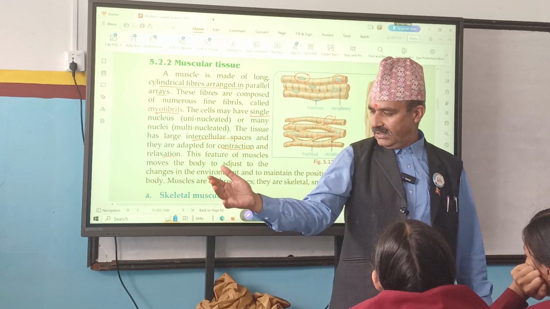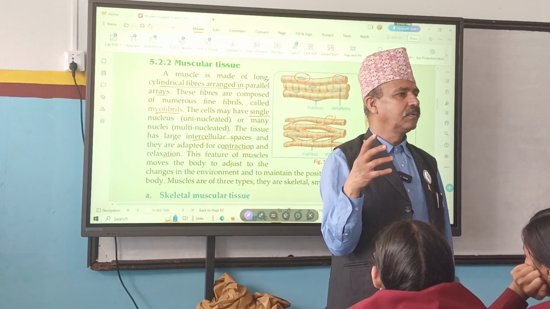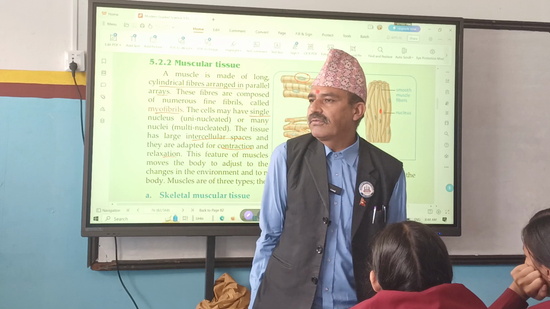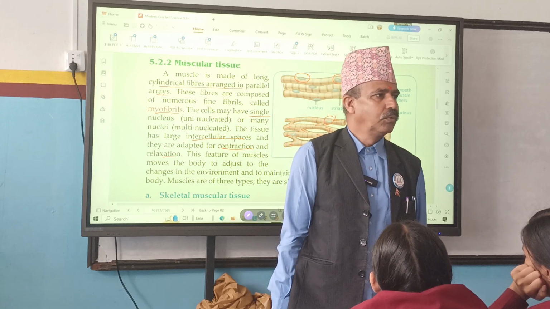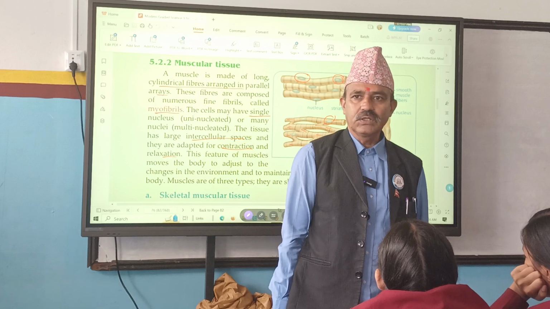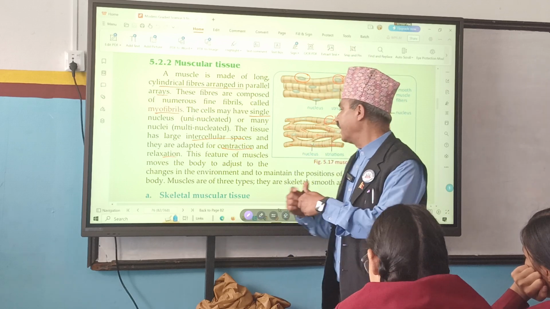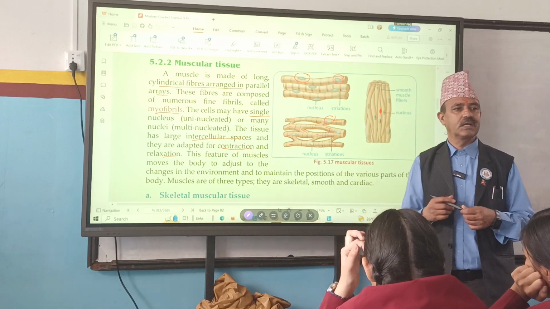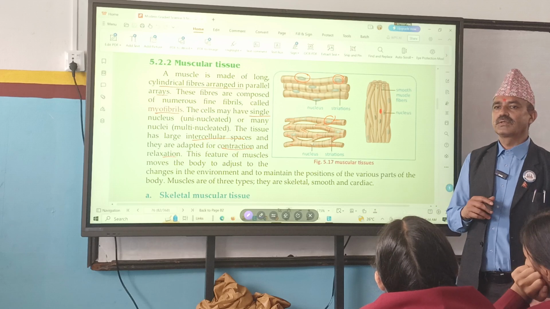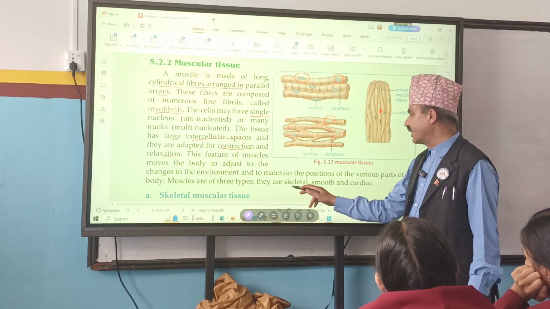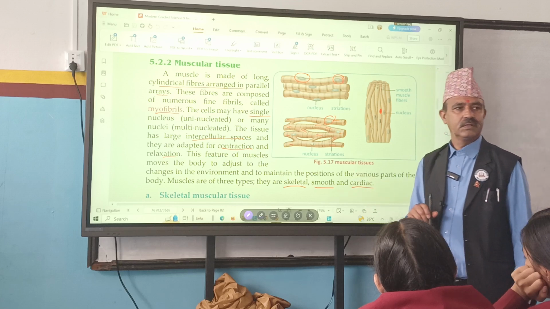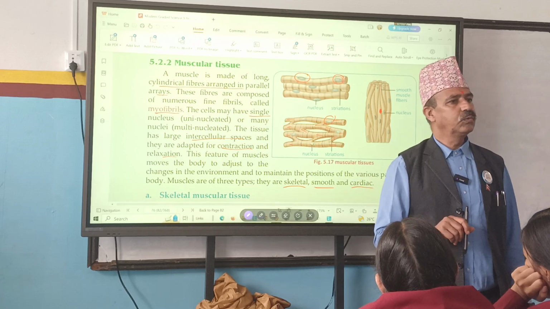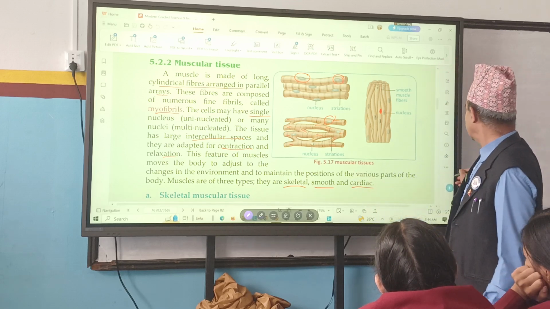Because for slapping, many muscles must be active. A person who is suffering from paralysis, can he slap? Because there is no movement of muscles as well. Yes or no? Remember these things. And how many types of muscular tissues are there? Three types: skeletal muscle, smooth muscle, and cardiac muscle. Skeletal, smooth, and cardiac.